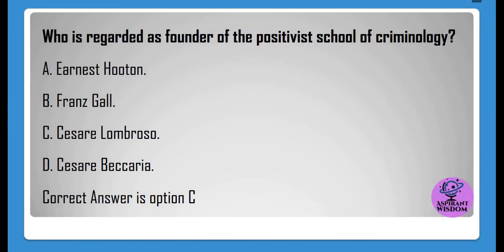Who is regarded as founder of the positivist school of criminology? A. Ernest Hooton. B. Franz Gall. C. Cesare Lombroso. D. Cesare Beccaria. Correct answer is option C.